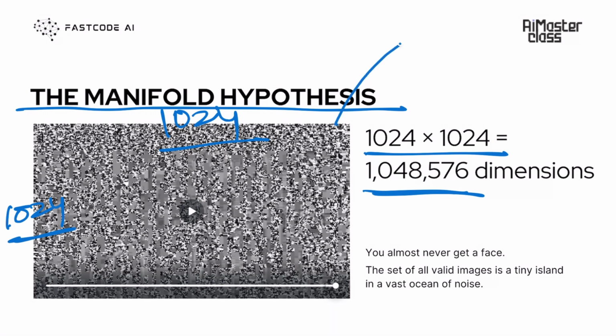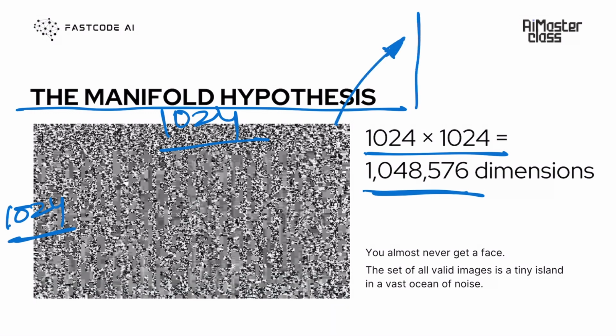Now, if we want to do, let's say, machine learning on this, what do we do? We convert it into a vector, and then we can put it into a fully connected network or something like that. So how big will this vector be? This vector will have about 1,000,000 dimensions, right? So it's 1 with 6 zeros. Now, how many such vectors are there? How many such distinct vectors are there?